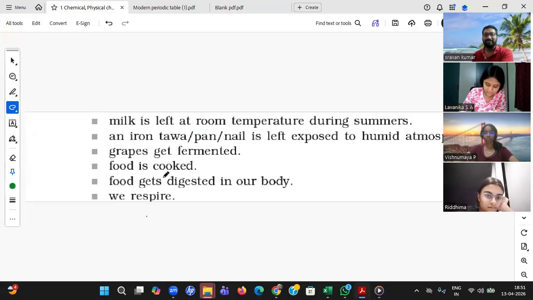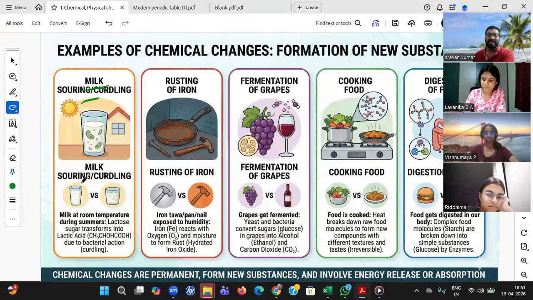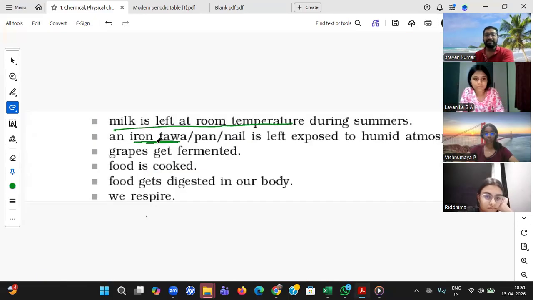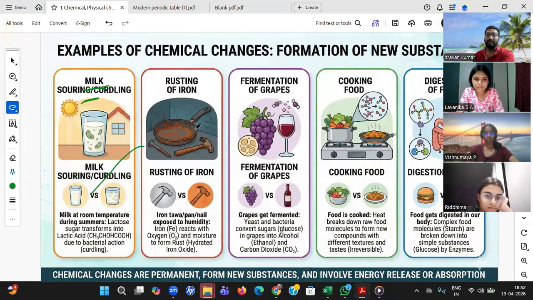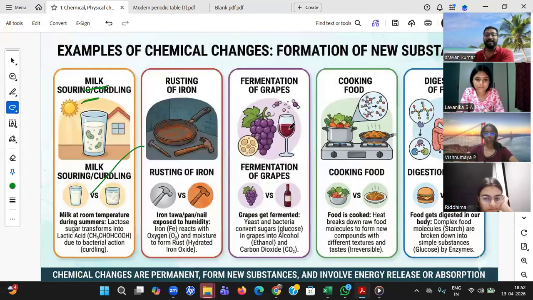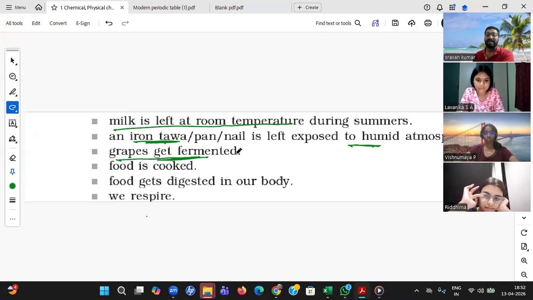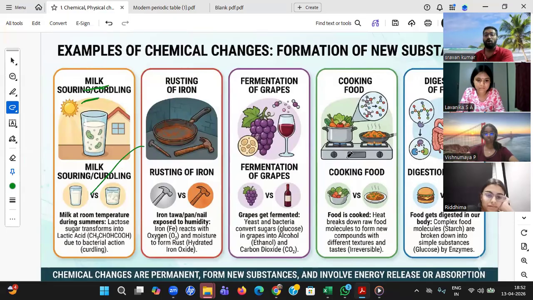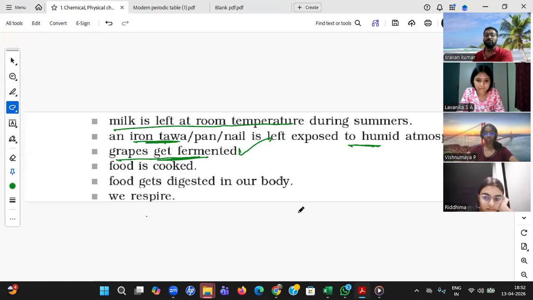So he started with this statement. Milk is left in a room. Obviously, milk will become curd. It's a chemical change. Iron tawa is kept in an open air environment. Obviously, iron will be rusted. It's a chemical change, new compound. Grapes get fermented. Obviously, grapes will be converted into alcohol, a new compound. Fermentation of grapes. It's a chemical change. Food is cooked. Obviously, students, it breaks down the raw food molecules into new compounds. So that's a chemical change, new compound.